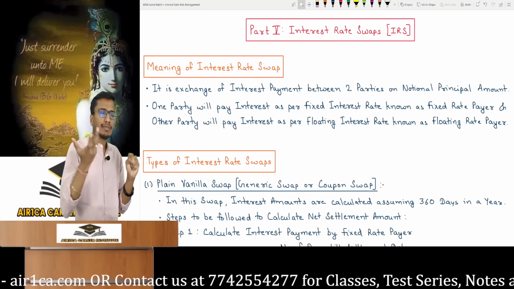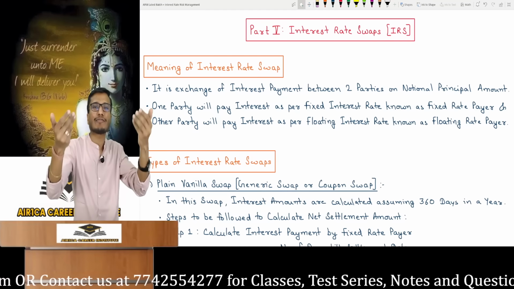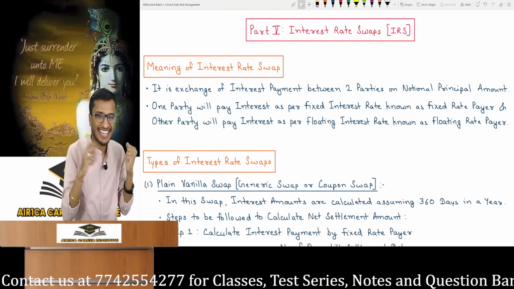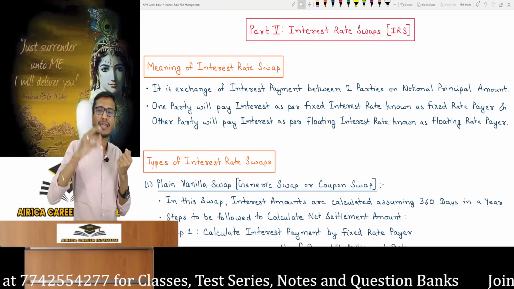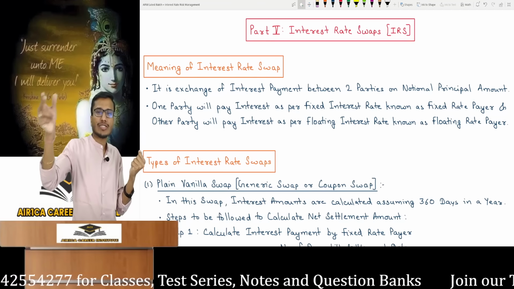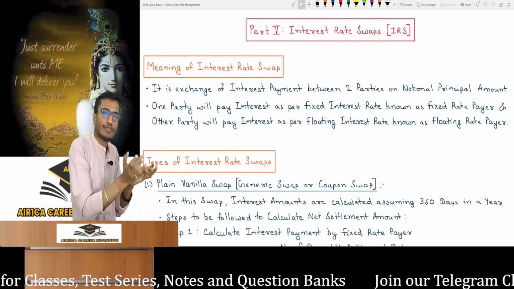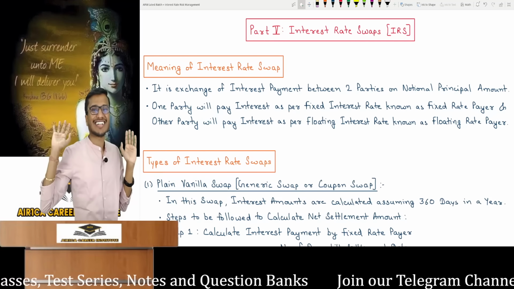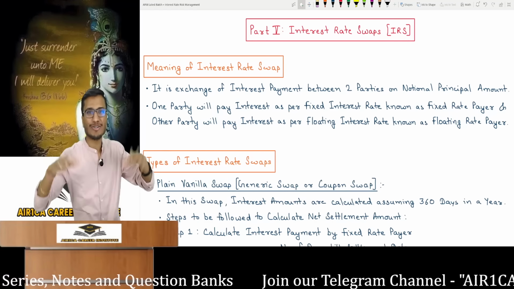I am thinking that after 3 months, the return I will get on this share portfolio is not fixed. The market can have any return. You can call it a floating variable return. I do not know, and now I'm worried. So I approached my friend. My friend said, do not worry. After 3 months, I'll give you this much fixed return on 100 crore. What your portfolio earns, just transfer to me. This is called swapping. What you have, give it to me, and you can take what I have.